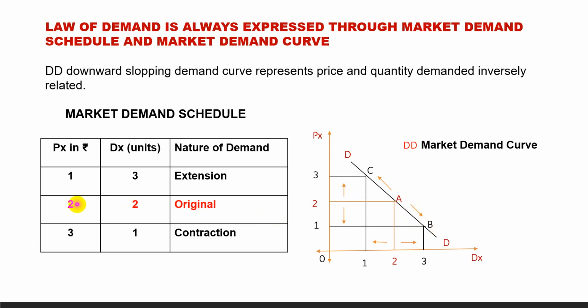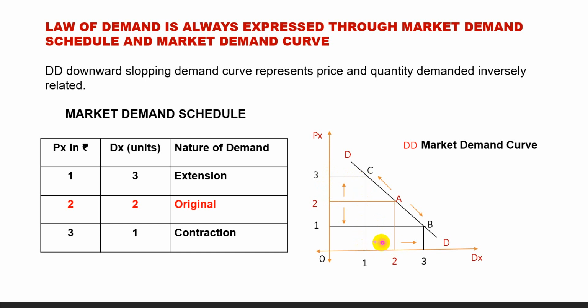Similarly, when the price increases from 2 to 3, then the quantity demanded decreases from 2 units to 1 unit. That is called contraction in demand. So a decrease in quantity demanded is called contraction in demand. Why is there contraction in demand? When price rises, other things remaining constant, there is a contraction in demand. When the price is 2, the quantity demanded is 2 units, and when price goes up to rupees 3 per unit, the quantity demanded is 1 unit.